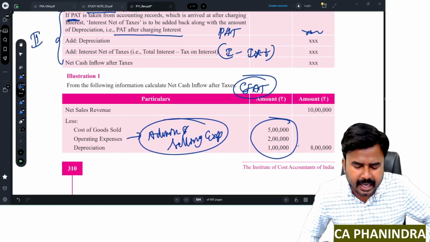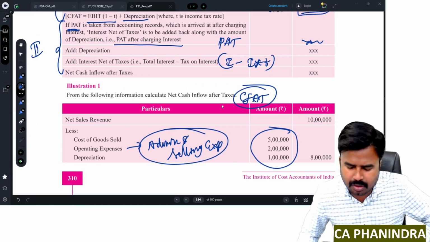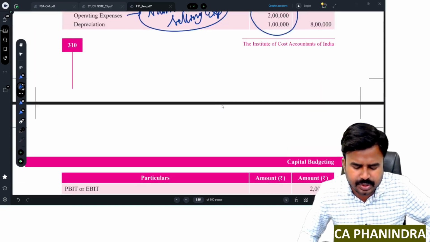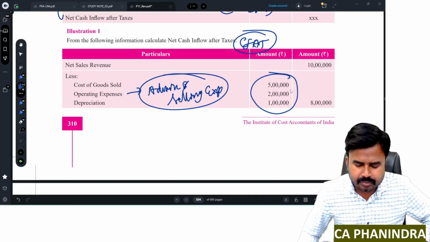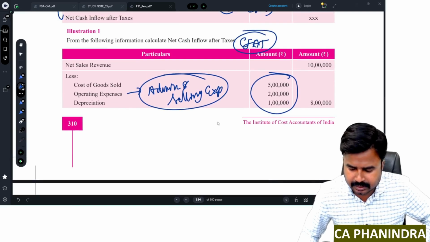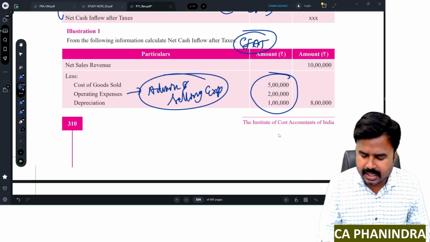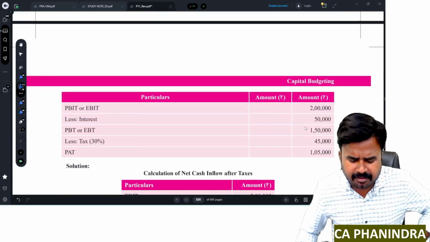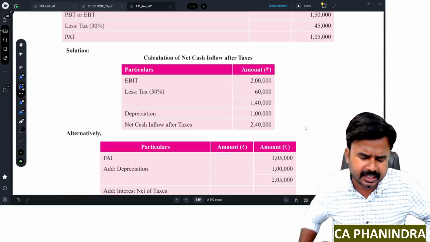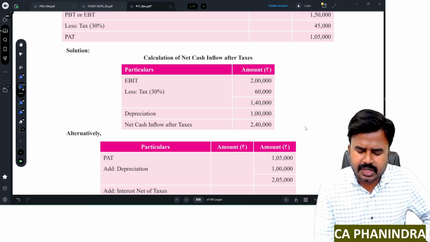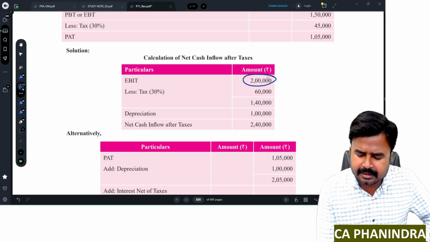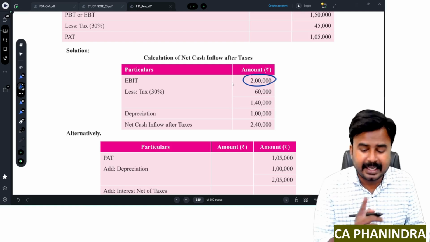From this, you have to calculate what? Net cash inflows after tax. See, there are two ways to calculate CFAT here. One is, this is a simple problem, I'll show you the solution directly. First, straight away deduct tax from EBIT without deducting interest.